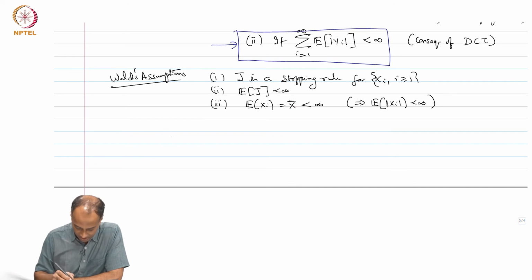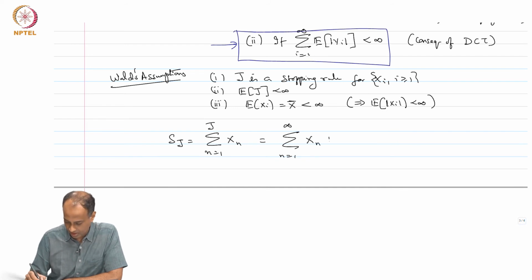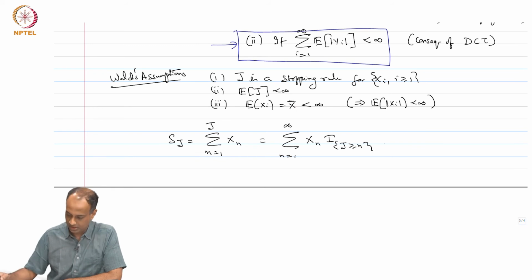Recall that S_J, whose expectation we want, is just the sum over n equals 1 to J of X_n, which can be written as the sum over n equals 1 to infinity of X_n times the indicator of J greater than or equal to n. This we have already seen.